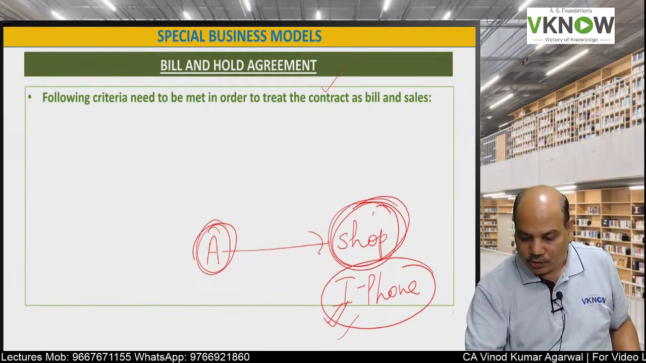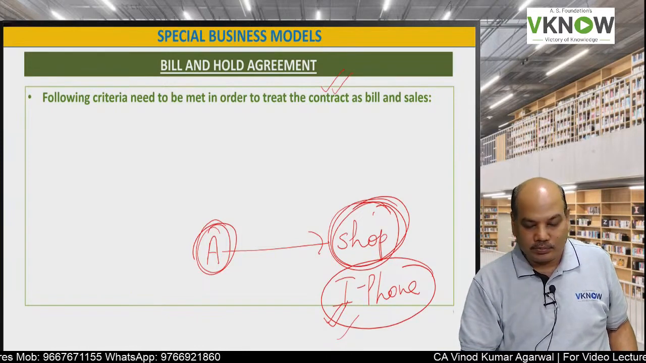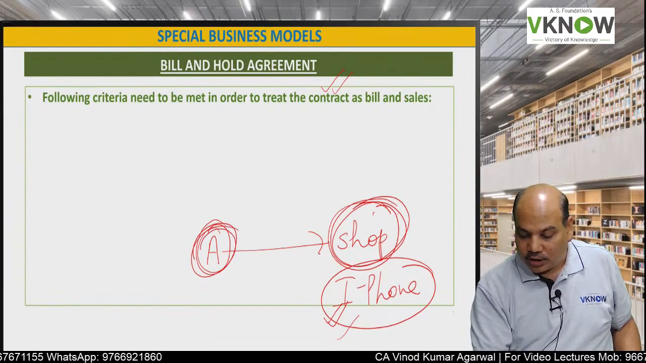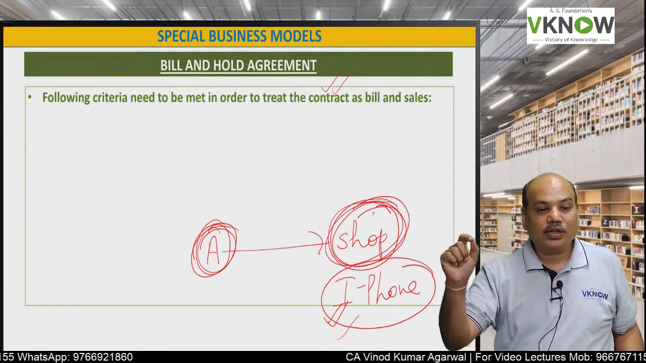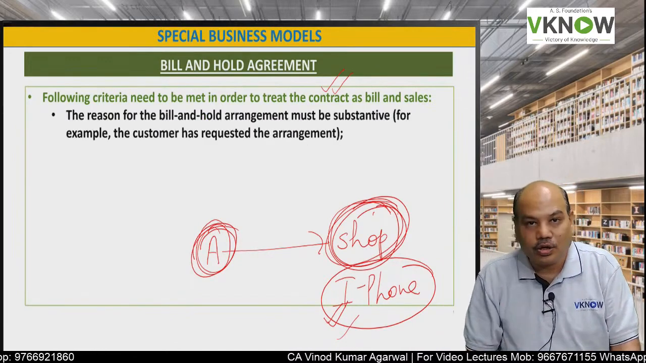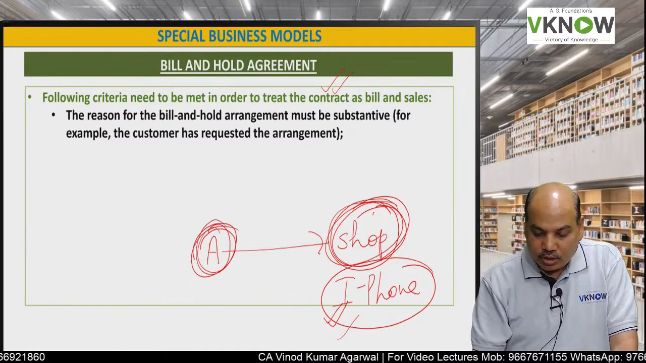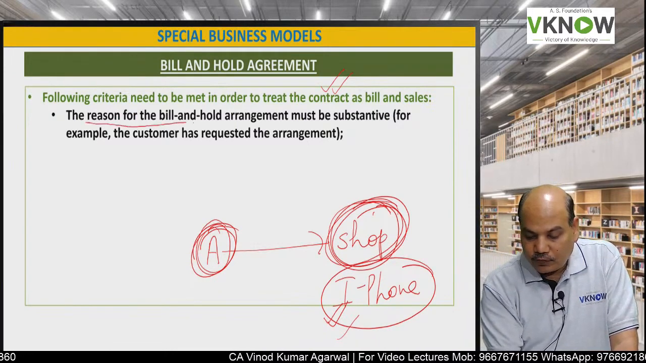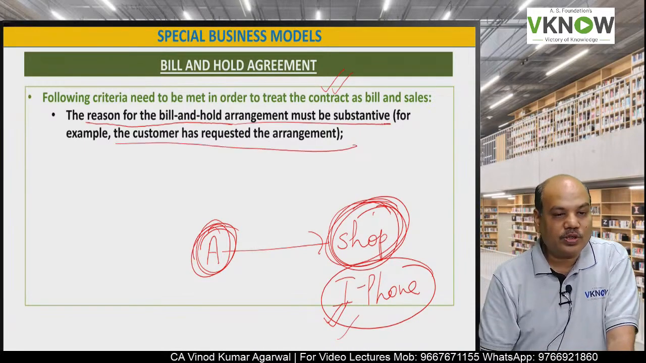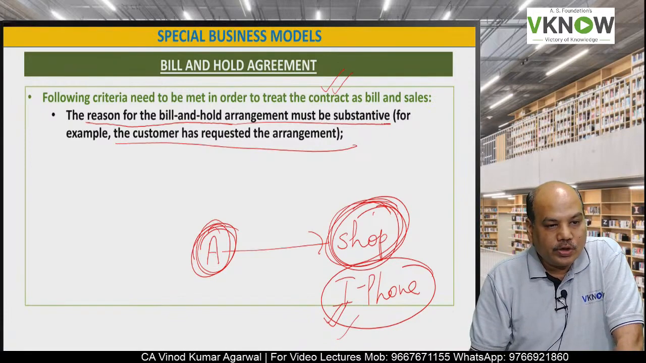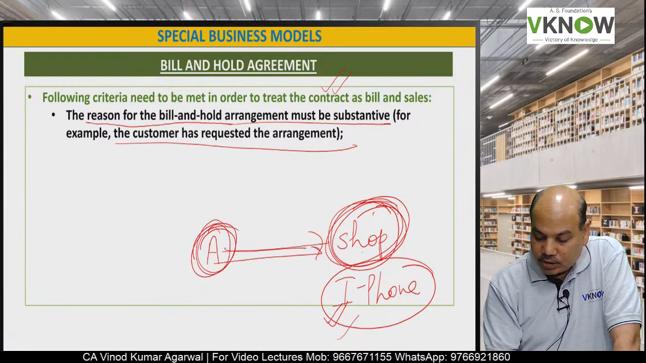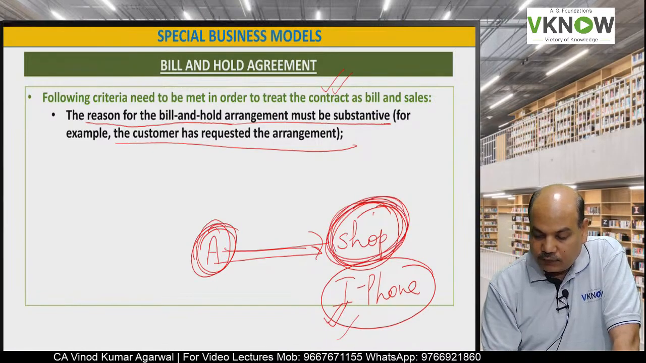And this is again a theory question for 4 to 5 marks in the exam. So the answer is revenue can be recognized today if certain conditions are fulfilled. The following criteria need to be met in order to treat the contract as bill and hold. First, the reason for the bill and hold arrangement must be substantive, which means the customer has requested the arrangement. The request should come from the customer. The customer should tell the shopkeeper to please hold this asset for some time.